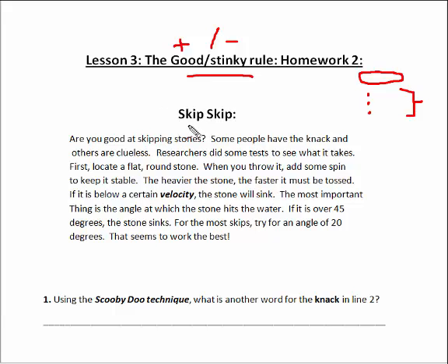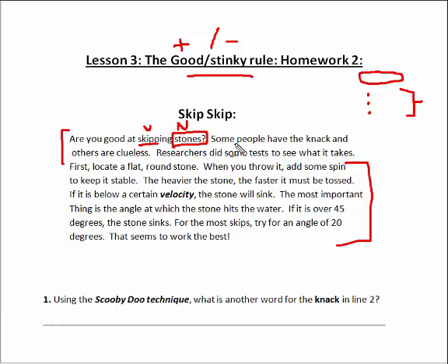Passage is called Skip Skip. Topic sentence here. Details to support that. Scooby-Doo saying the same thing. Are you good at skipping stones? The noun, main subject, person, place, or thing, is stones, and what are they doing? The verb action is skipping.